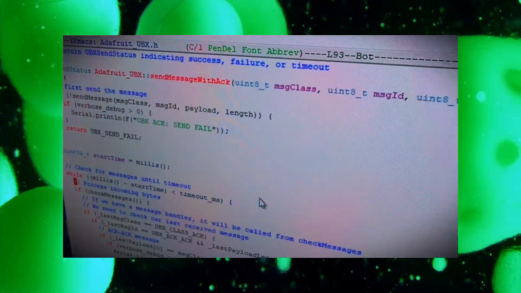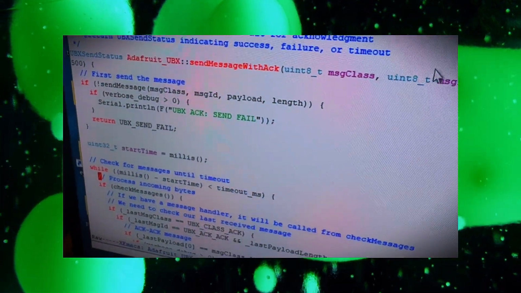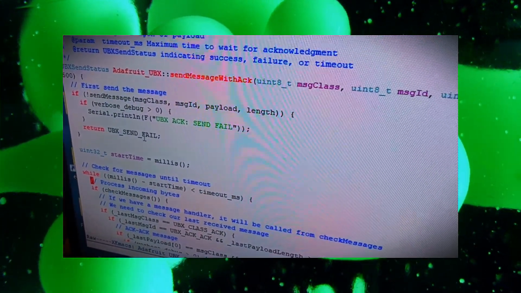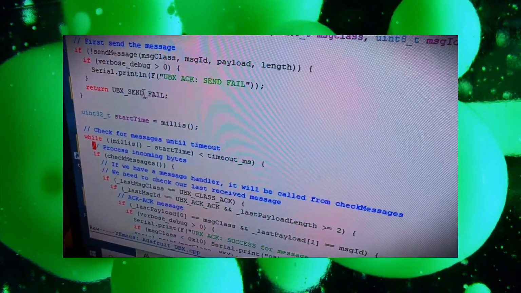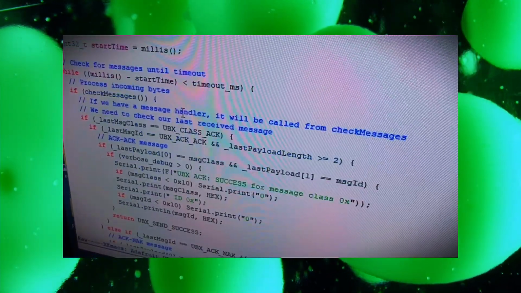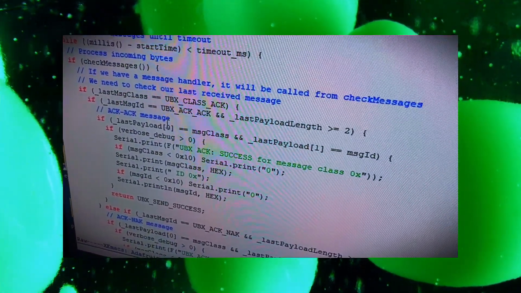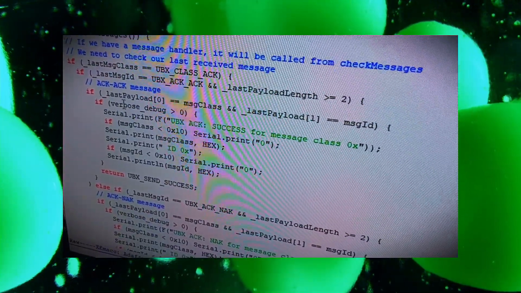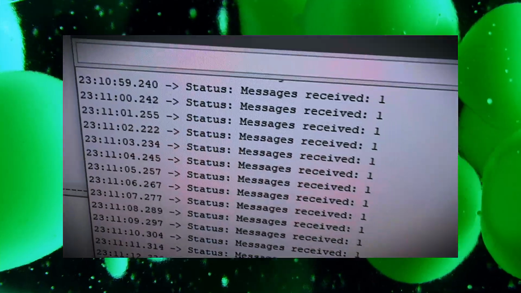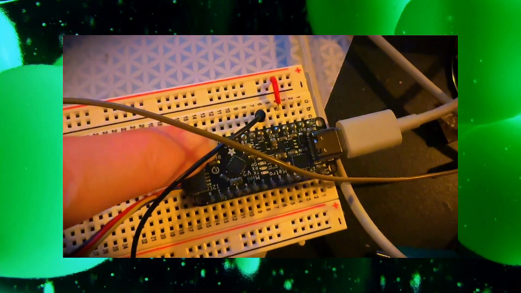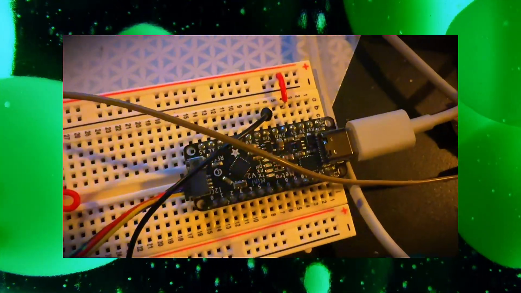One thing I really like is I was like, well, I want to deal with these messages and I want a timeout and I want it to return a typedef enum for the different things, like whether it failed to send the message, whether it got a NACK back, whether it got an ACK back, and also adding verbose debug output. So let's see over here. I have a Metro Mini. I have to quickly update this chip because this chip is running out of RAM immediately because there's so much going on.